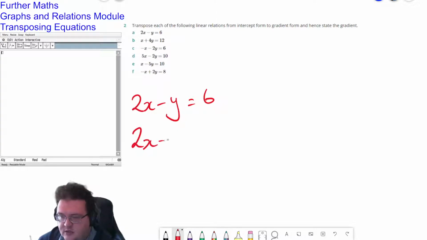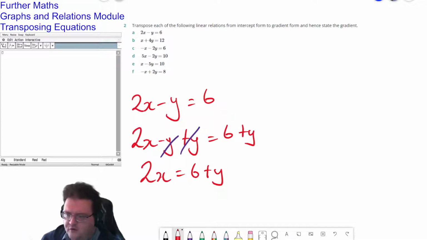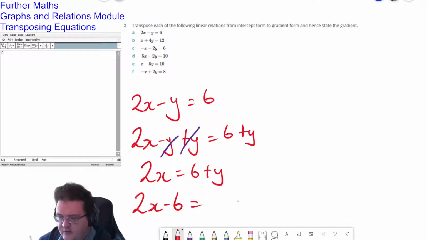So 2x minus y plus y equals 6 plus y. Minus y plus y, they go away, and I'm left with 2x equals 6 plus y. Now I've got plus y by itself. Beautiful, that's what we want. But I need that 6 to go away. So how do I get rid of the 6? You subtract on both sides. So I'm going to subtract 6 from both sides.